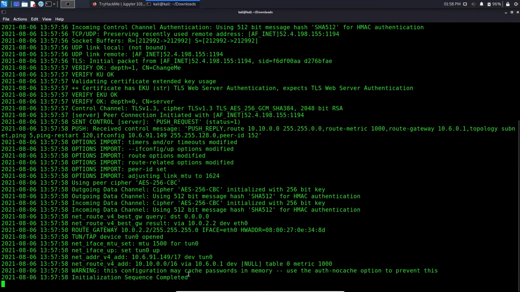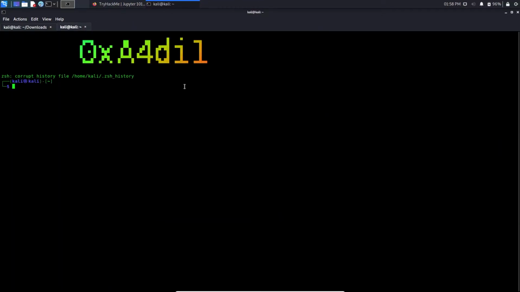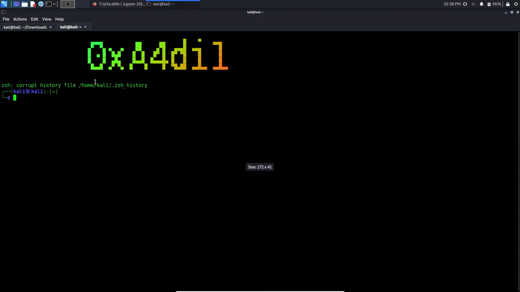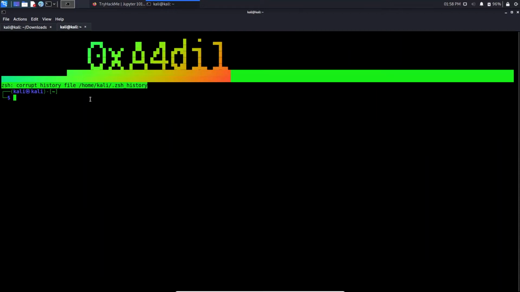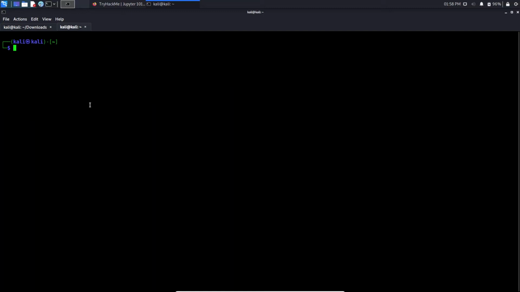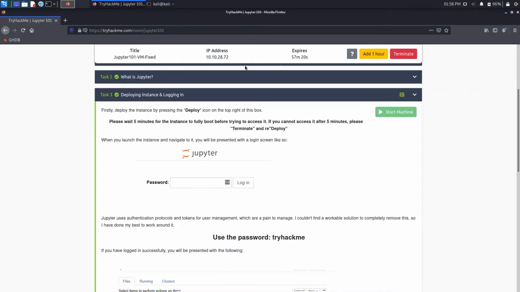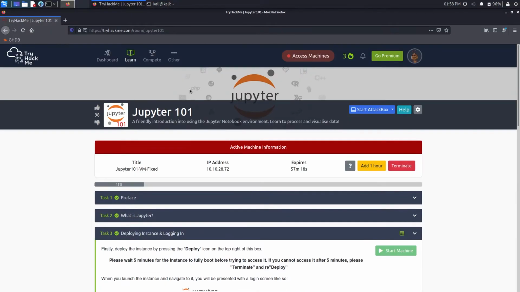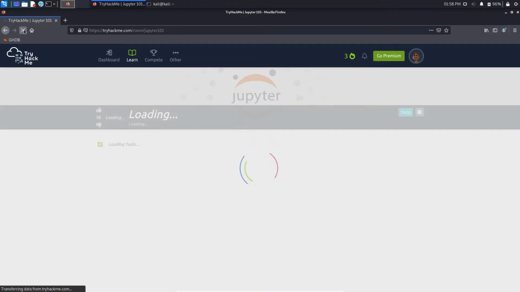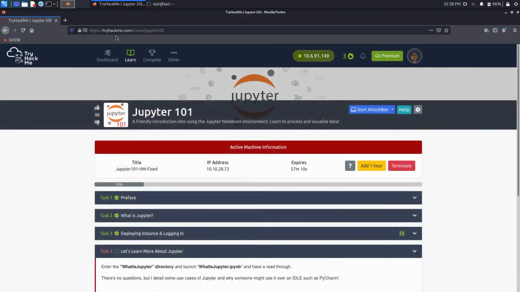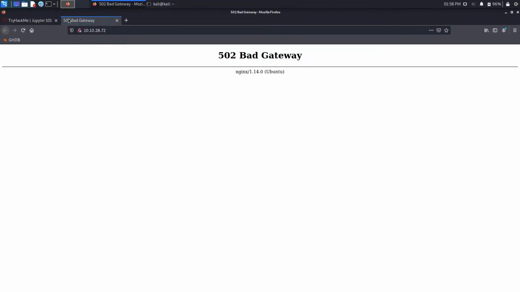It will take a few seconds, and now the initialization sequence is completed. So I will just check what's in there. For now, I just clear it. Now I will just copy the URL. I will refresh the browser and paste the IP here. Let's see.